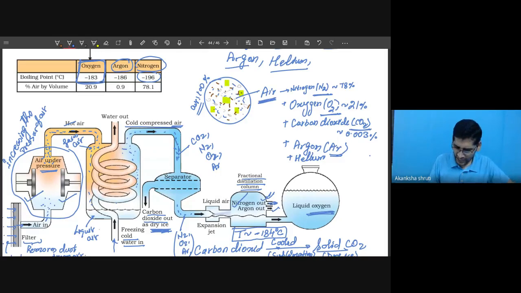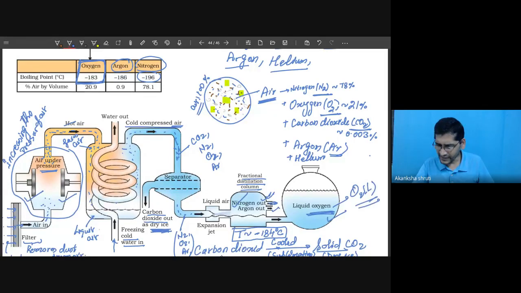Are you getting this from this chart? From this chart we can observe this. So liquid oxygen is obtained; nitrogen is obtained at the highest level of the fractionating column, and argon just below that. Below that, liquid oxygen, O2 in liquid phase, is obtained.